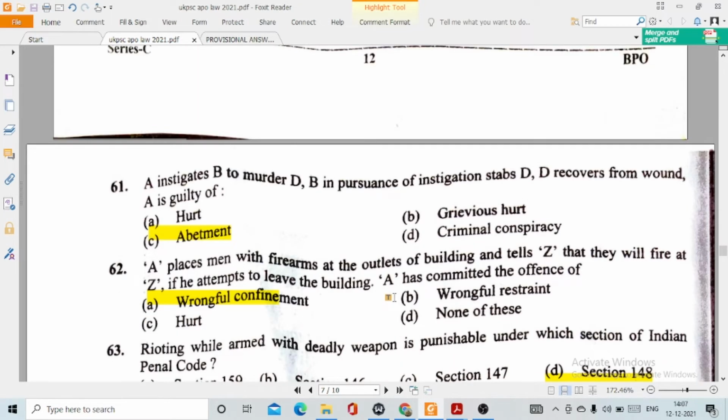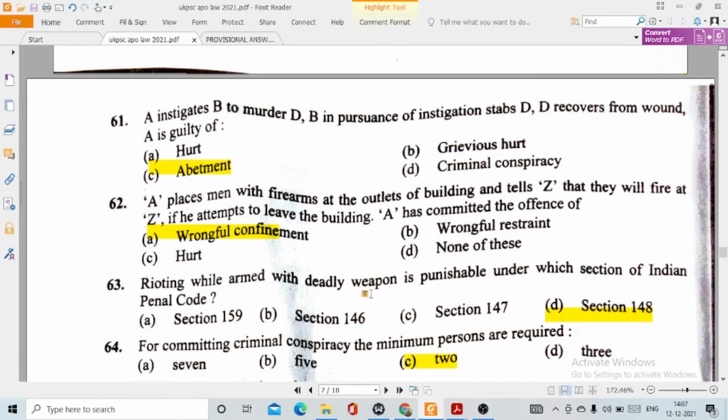61. A instigates B to murder D. B in pursuance of instigation stabs D. D recovers from wound. A is guilty of, this is option number C, abetment. Question number 62. A places men with firearms at the outlet of building and tells Z that they will fire at Z if he attempts to leave the building. A has committed the offence of, this option number A, wrongful confinement.